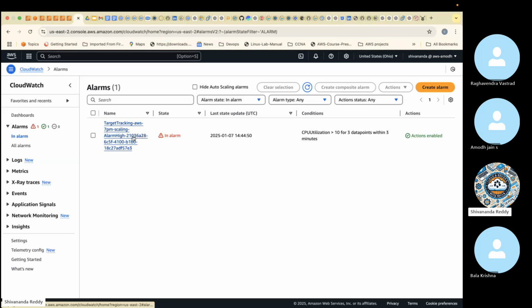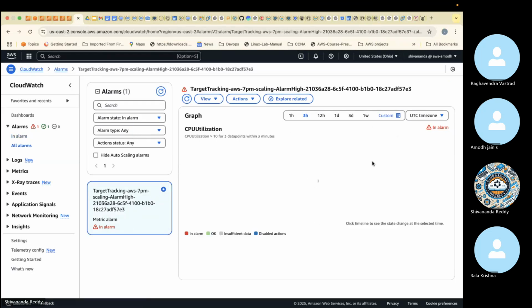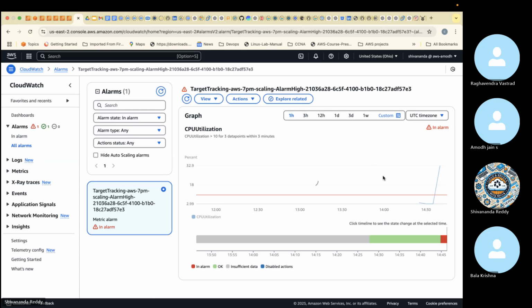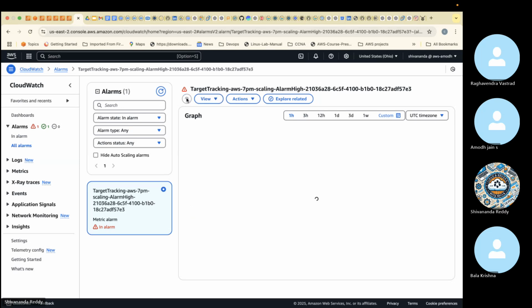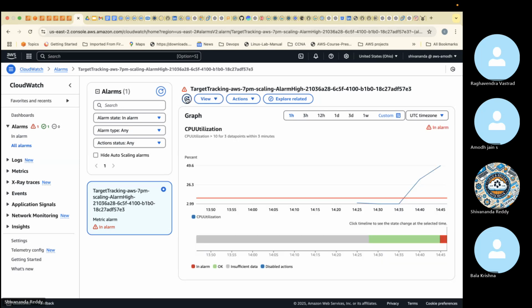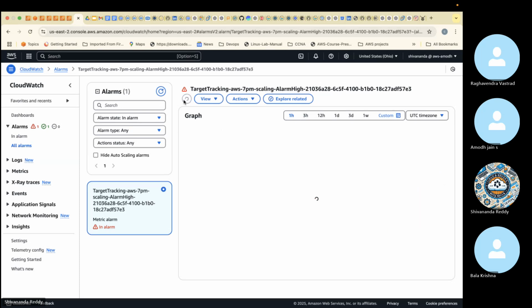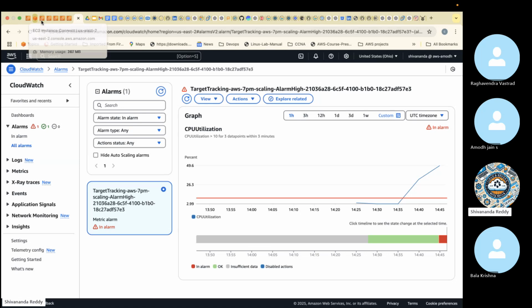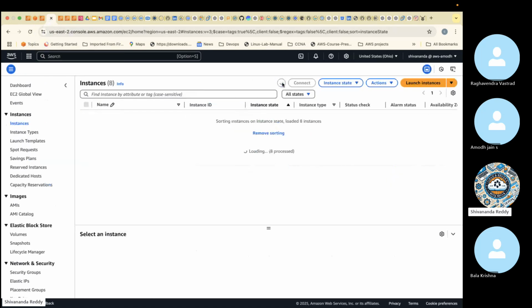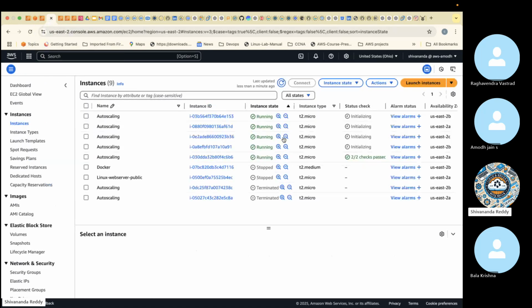Okay, you can see now the percentage here, how it reached 66. Straight line you can see 66 went up. 49.6. Now it's a flat line. Why? Nothing but it will take the average. Already 4 servers are there, so it will take the average of 4 servers. Look at guys, all 5 servers are created because of high traffic.